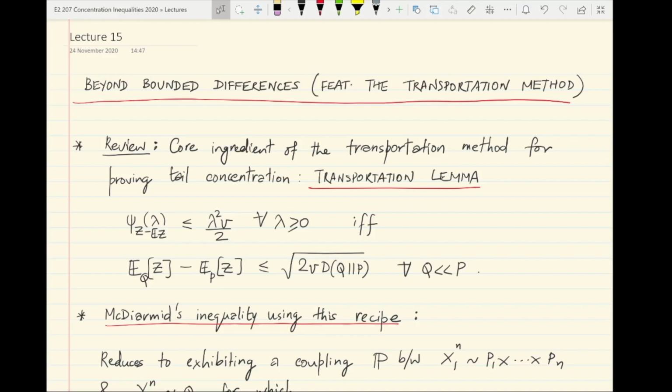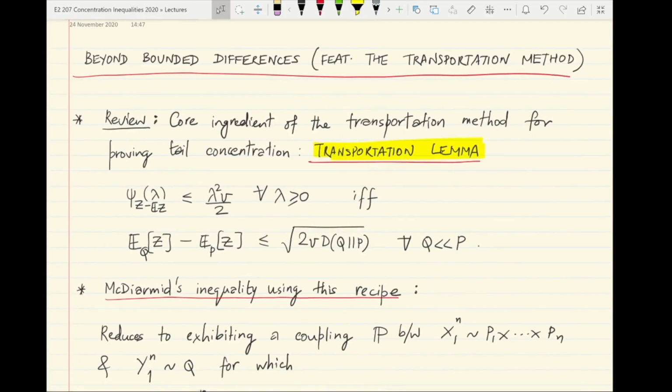So before we start, let's just take a few moments to review what we have seen about the transportation method. Now the core ingredient, as you recall, of the transportation method or optimal transportation method for proving tail concentration inequalities is what is called the transportation lemma, which is essentially a bridge between control of the moment generating function or the log moment generating function and control of differences of expectations of the quantity that we want to control with respect to different probability measures.